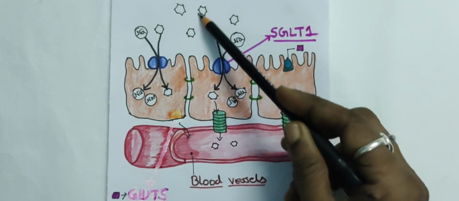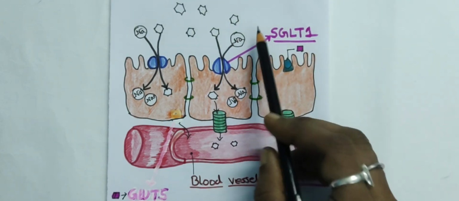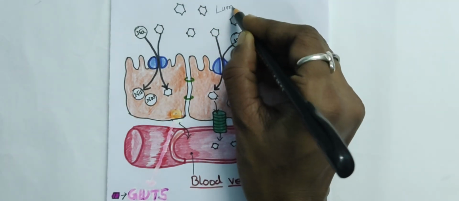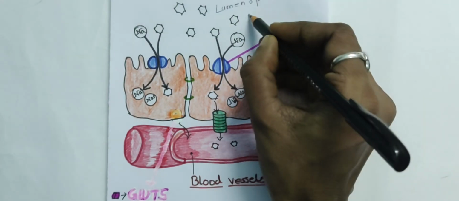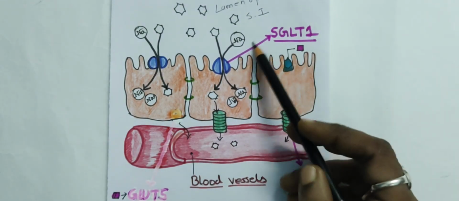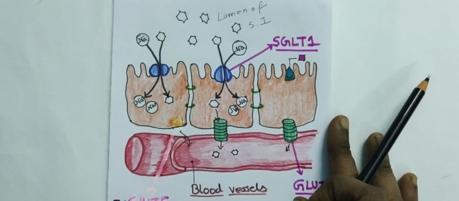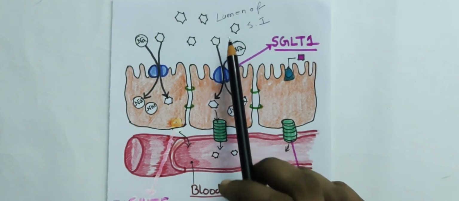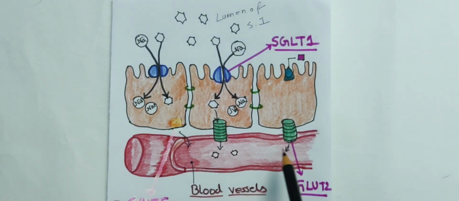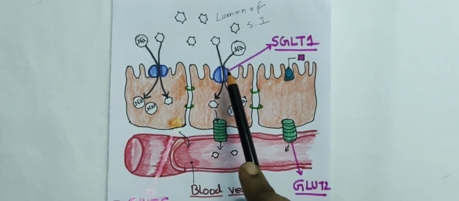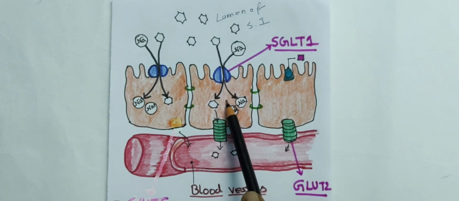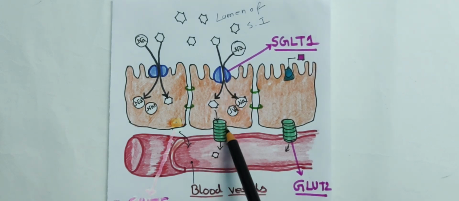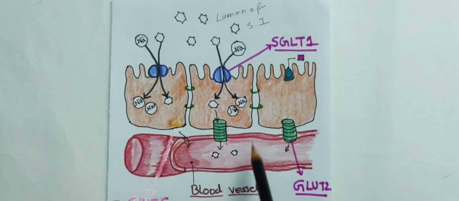This is the lumen of the small intestine. So from the lumen of the small intestine, the glucose molecule enters the blood vessels, first by the SGLT, then from the enterocyte by the GLUT2, and ultimately comes to the blood vessels. Now the blood is full of glucose molecules.